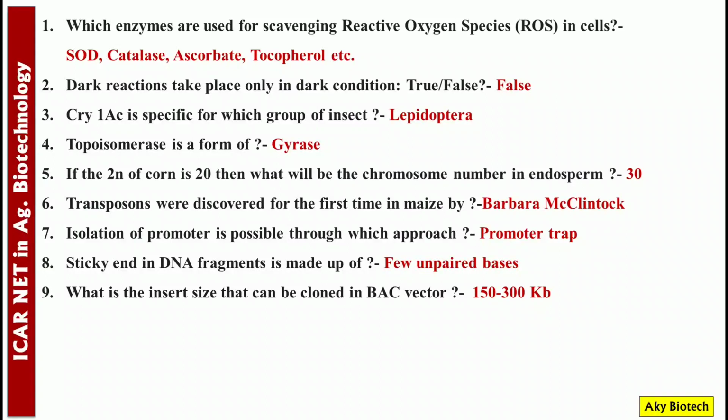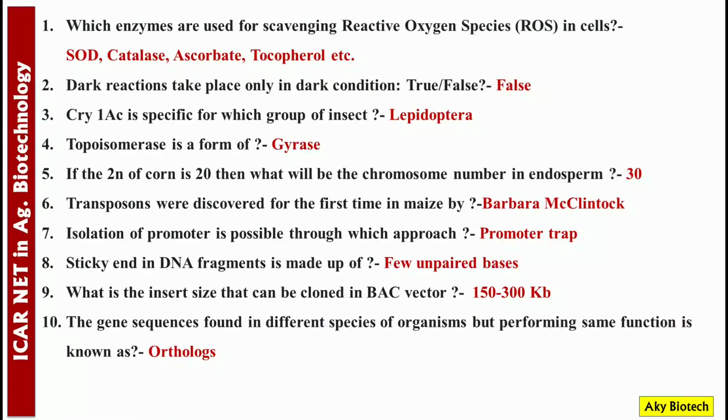What is the insert size that can be cloned in BAC vector? 150 to 300 kb is the answer. Number 10. The gene sequences found in different species of organisms but performing same function are known as orthologs.